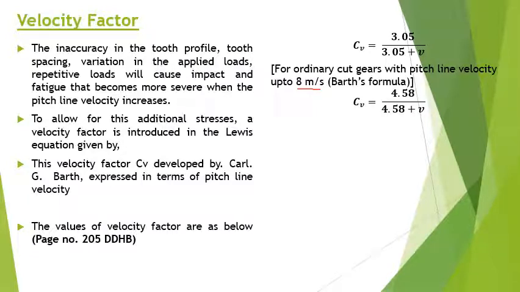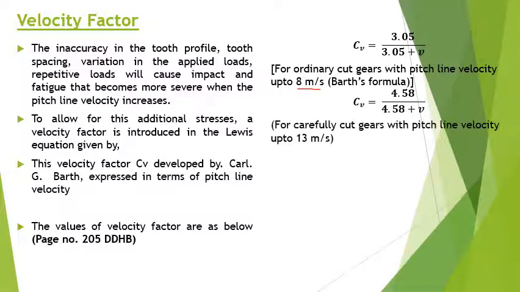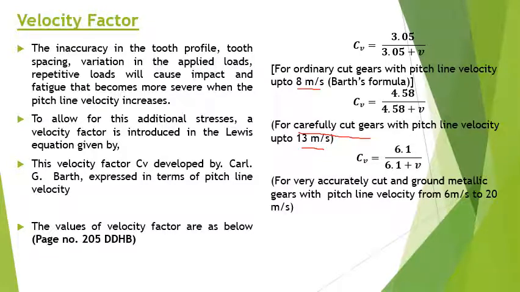And then we have one more expression, that is CV is equal to 4.58 by 4.58 plus V. This is for carefully cut gears with pitch line velocity up to 13 meters per second. Then we also have CV is equal to 6.1 by 6.1 plus V. This is for very accurately cut gears and ground metallic gears with the pitch line velocity varying from 6 meters per second to 20 meters per second.